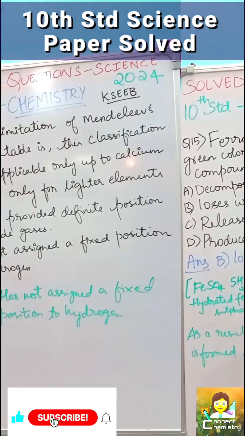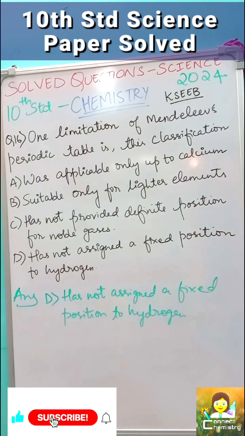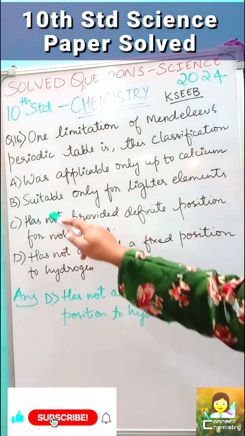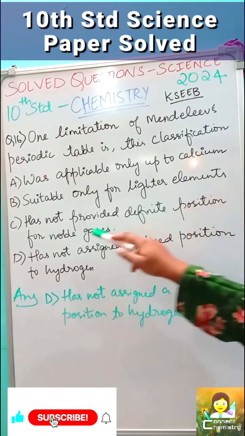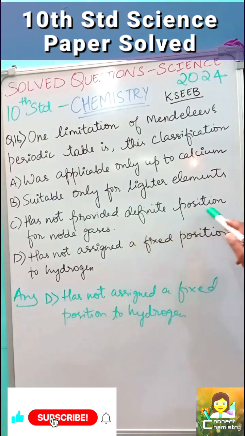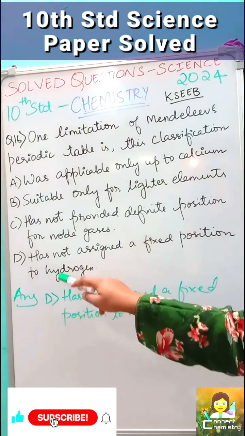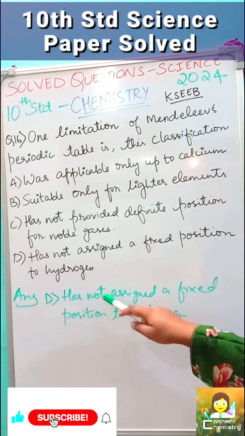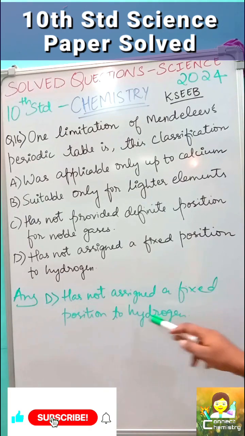The next question is, one limitation of Mendeleev's periodic table is this classification. They have provided the options and we have to predict which is the limitation. Option A, applicable only to calcium. Option B, suitable only for lighter elements. Option C, has not provided definite position for noble gases. Option D, has not assigned a fixed position to hydrogen. So the answer will be option D, has not assigned a fixed position to hydrogen.